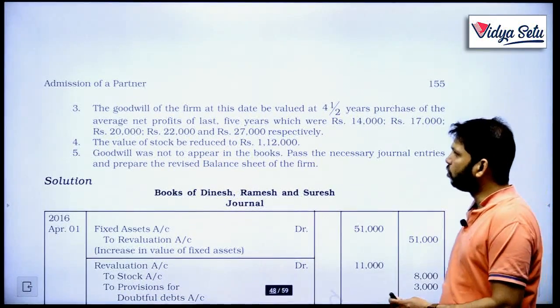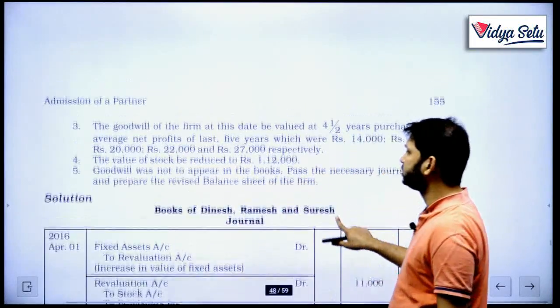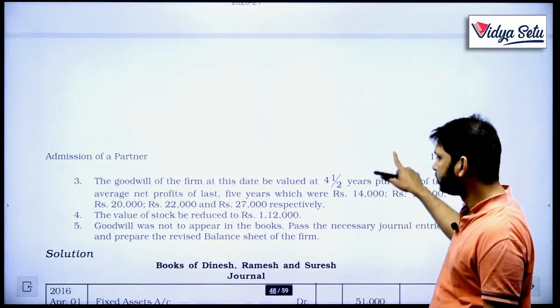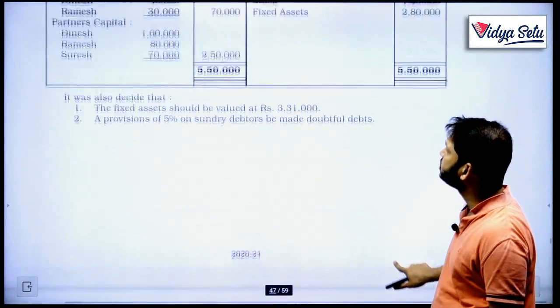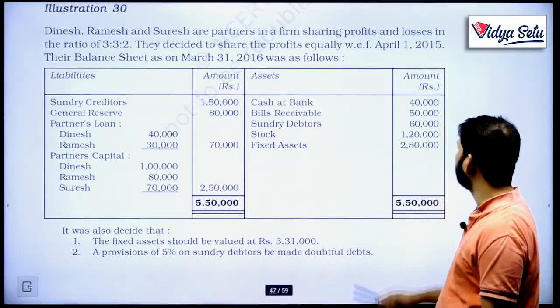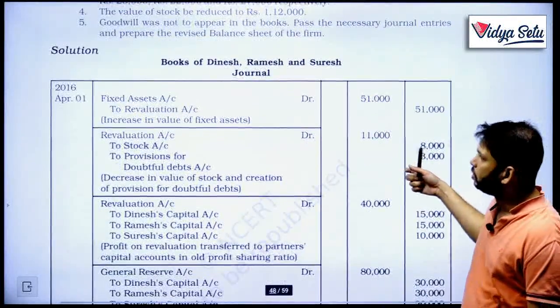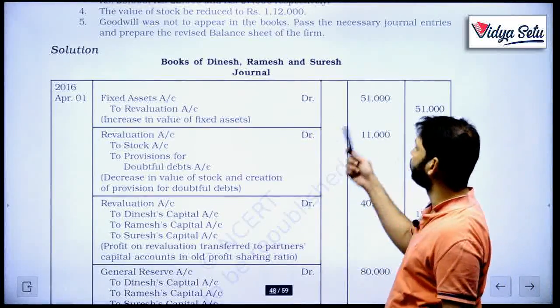So what we have to do? We have to revise these figures. First of all, fixed assets, it's increasing, I guess. Yeah, fixed assets. 3,31,000 should be the value. Right now the value is 2,80,000. So yes, it's increasing. So fixed assets to revaluation 51,000.